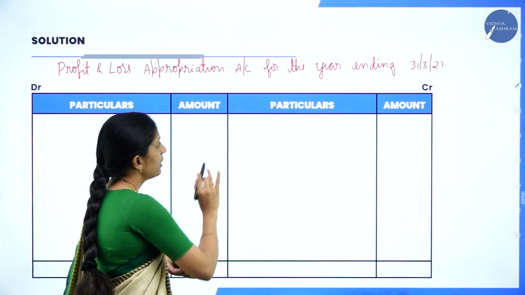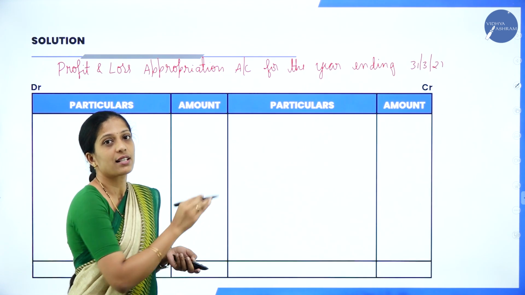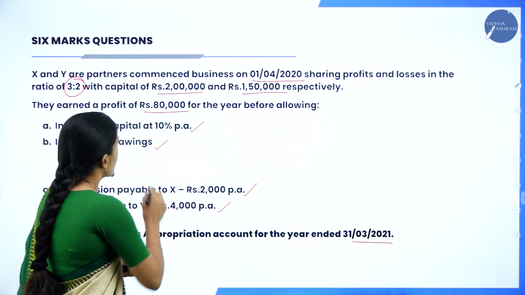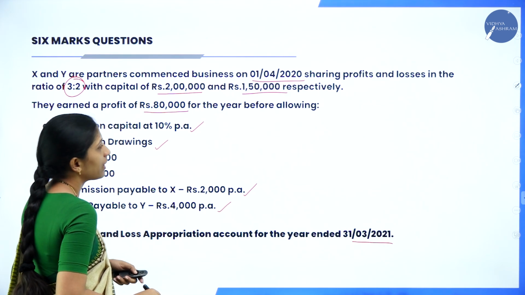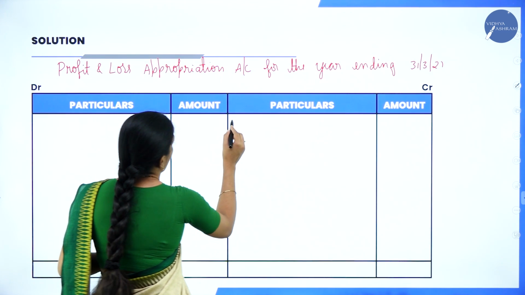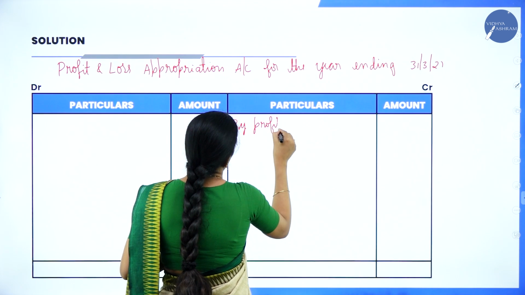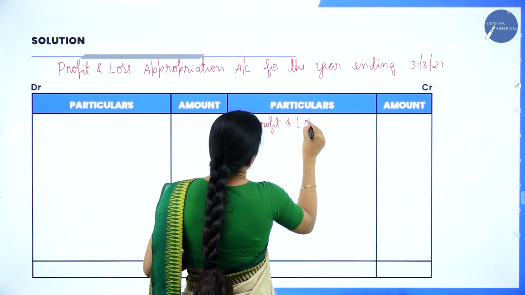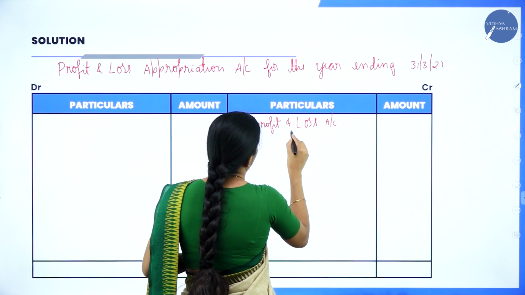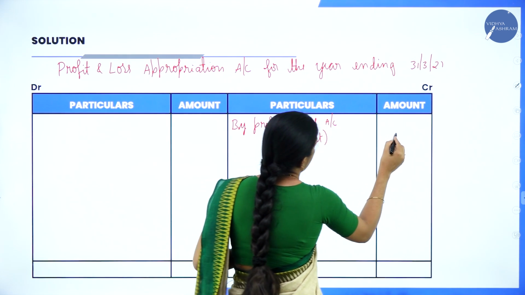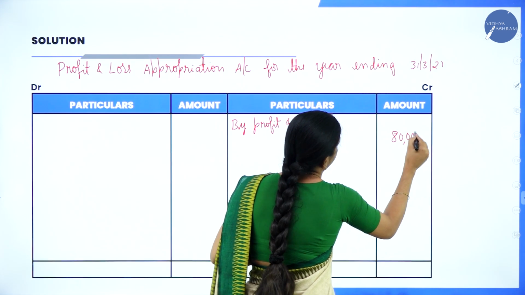So, what did I tell? You have to record what are the things in the credit side: profit as well as interest on drawings. So, we shall record the profit. Here they have given 80,000. So, how do we write? By profit and loss account, in the bracket profit, and the amount is 80,000.